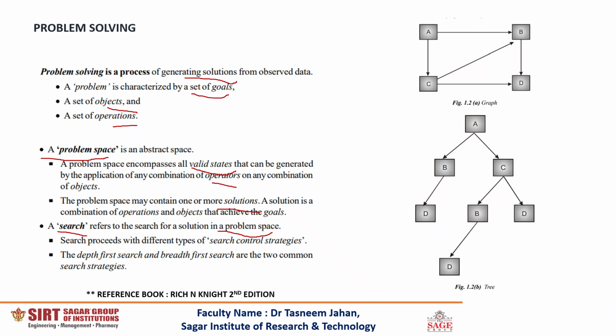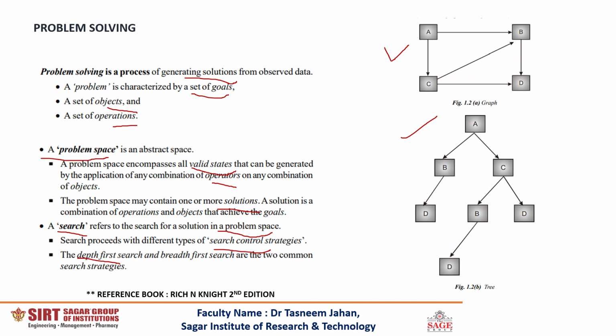The search is done with the help of control strategies. For example, the depth first and the breadth first search strategies are known to us. So talking about the depth first and breadth first search, we load the tree concept in our memory. Okay, so the tree can be one possible representation of problem solving, and graph can also be another possible representation of problem solving.